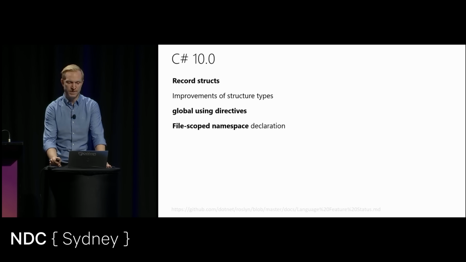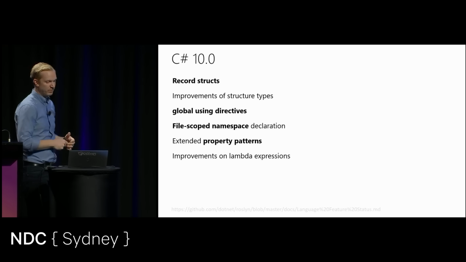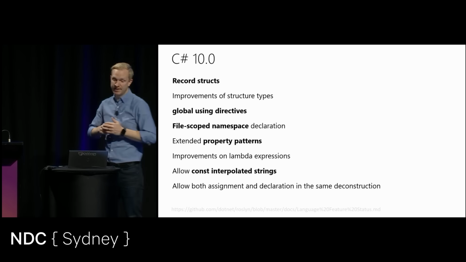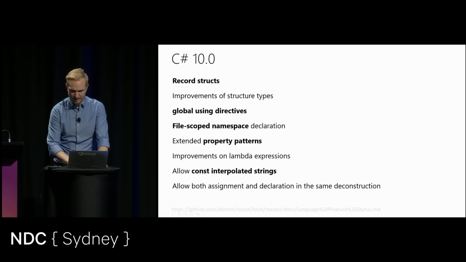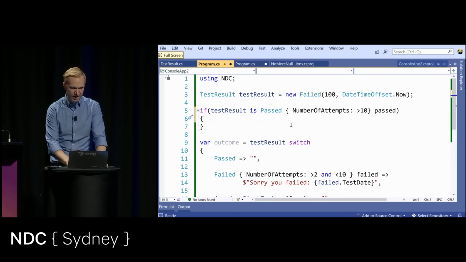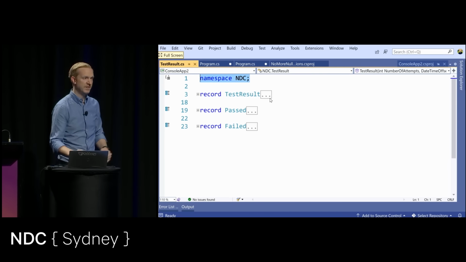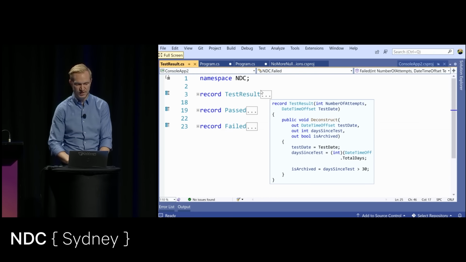It's a file scope namespace, extending the property patterns. They're improving the lambda expressions, or have done, constant in interpolated strings. And there's quite a few things happening in here. Let me actually show you that file scope namespace declaration. I've used it in the example that I had here, but it might have been subtle. So at the top here, I have this namespace declaration. This here says that this entire class now lives inside this namespace called NDC.